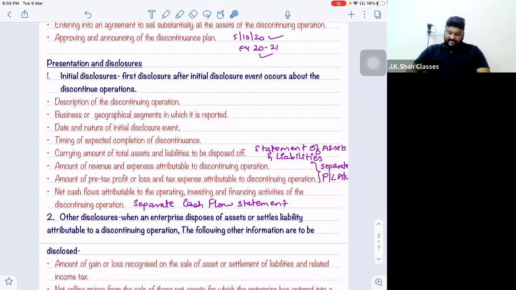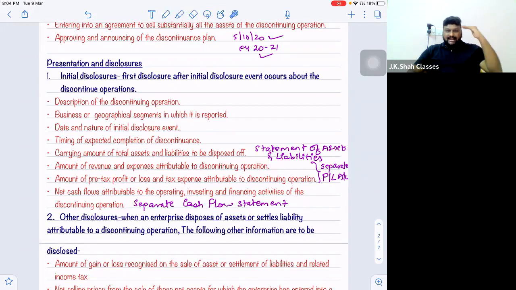In technicality, these 2 points comprise a separate profit and loss account. Because in the profit and loss account only you show all the revenues, all the expenses, profit before taxes and tax expenses in the P&L. So technically for a discontinuing operation, a separate P&L is also required. Now sir, a separate P&L is required because generally the loss-making segments are the ones discontinued.